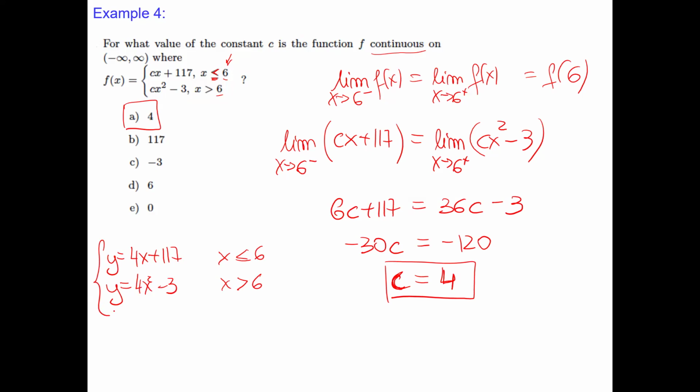We can even draw really quickly. The line, then the parabola, and this is 6. But what is the point where they meet? We can substitute 6. That will be 24 plus 17, which is 41.